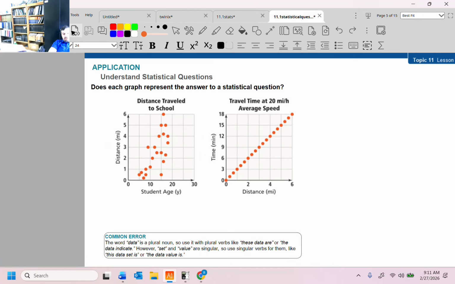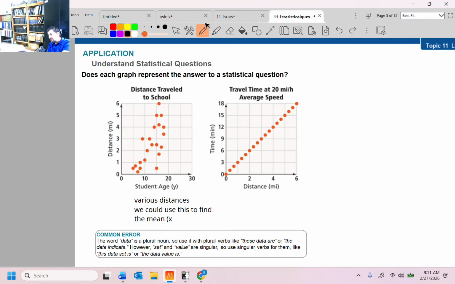All right, does each graph represent the answer to a statistical question? One of them, we have a scatter plot of various distances that kids travel to school. And you'll notice that we have various distances. We could use this to find the mean, which we will call X bar, which I'll have to draw the bar over it because I don't have the ability with this software to put a bar over things, at least not easily.